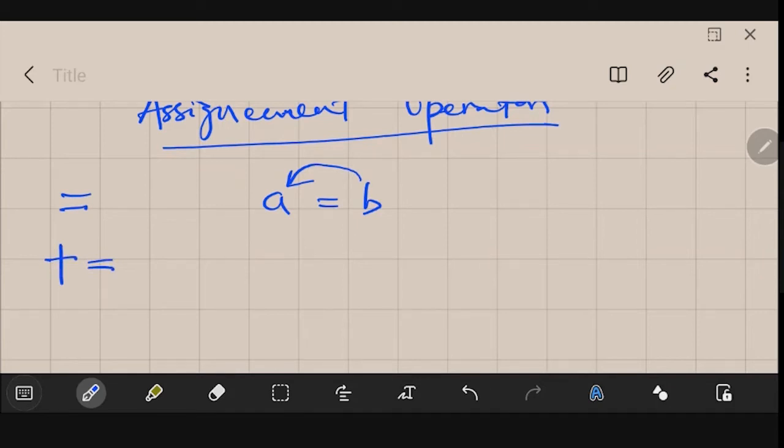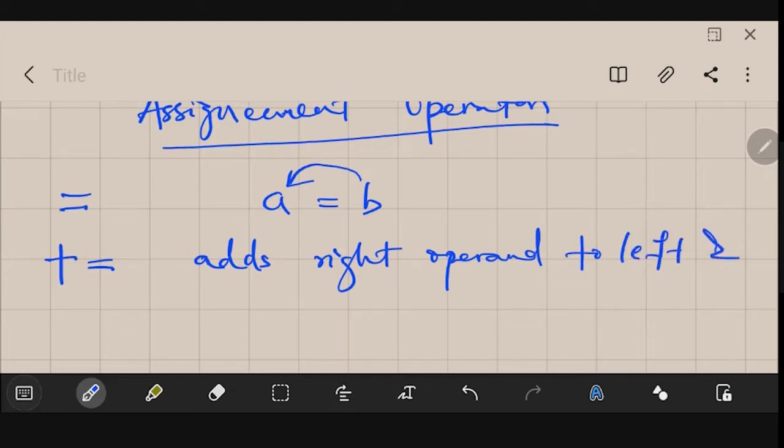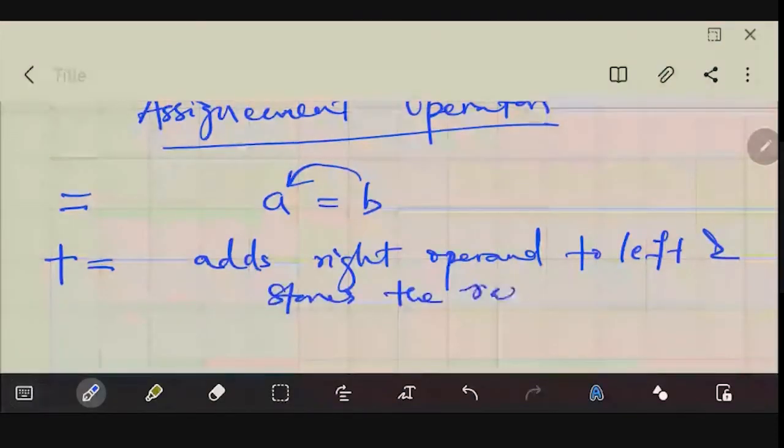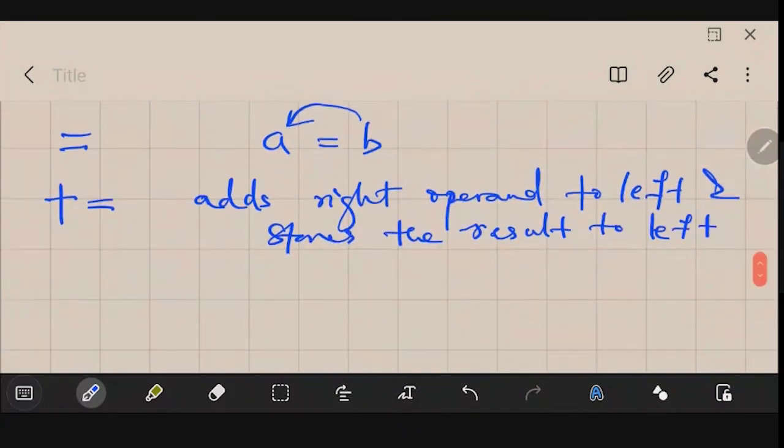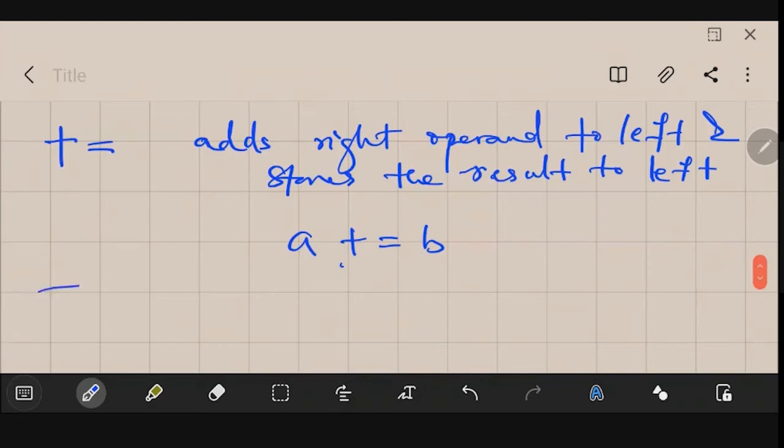It adds the right operand to the left operand and assigns the result to the left. That means if you type A plus equal to B, A and B are added and the result is stored in A.